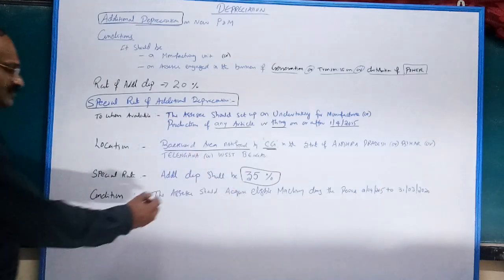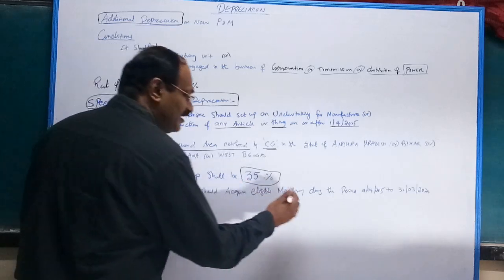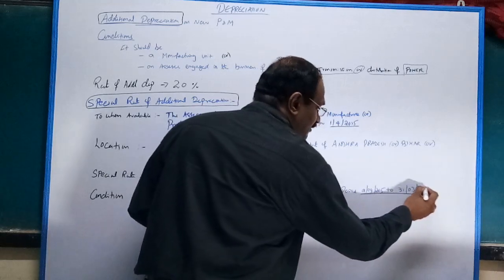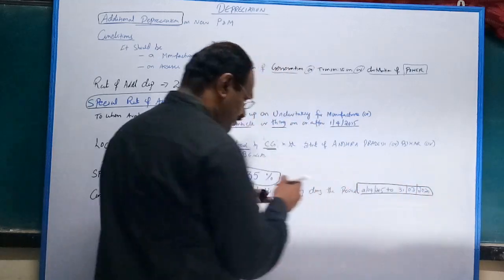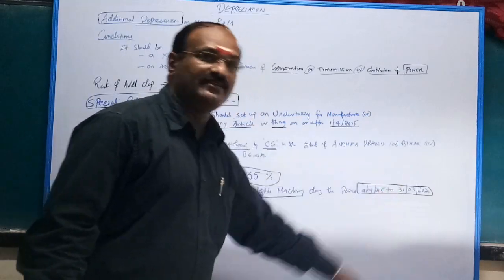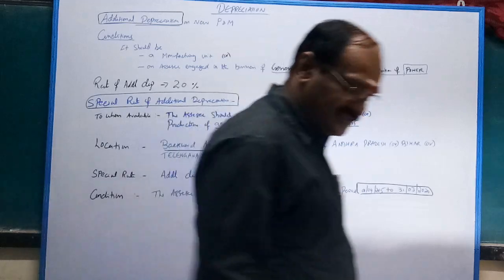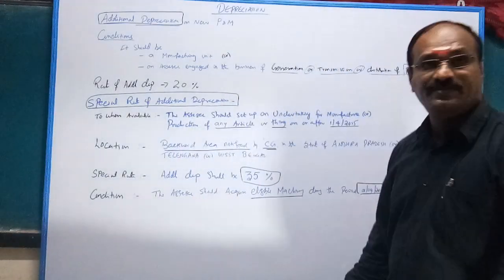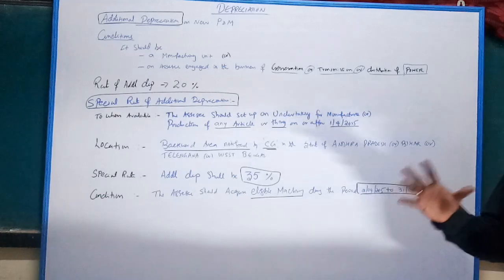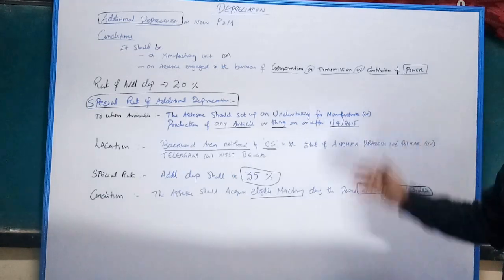Condition: the assessee should acquire eligible machinery during the period 1/4/2015 to 31/3/2020. Between these years, if you are investing in a backward area, then you can claim additional depreciation at the rate of 35%. Any doubt? Now we are discussing only provisions. Sums we will do next time. No doubt? Quick.